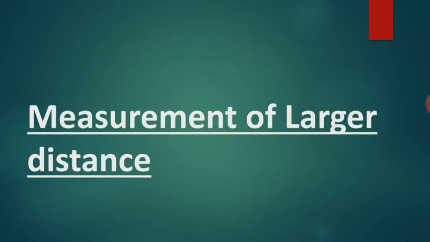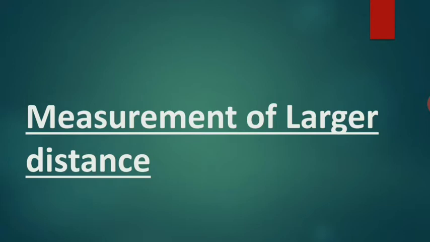For measuring larger distance, such as the height of a tree, or the distance of the moon or a planet from the earth, some special methods are adopted. Triangulation method, parallax method, and radar method are used to determine very large distance.